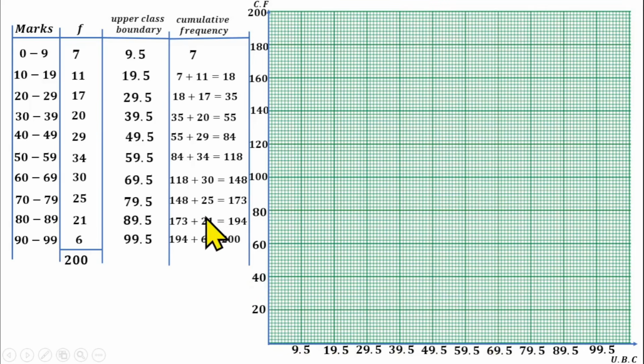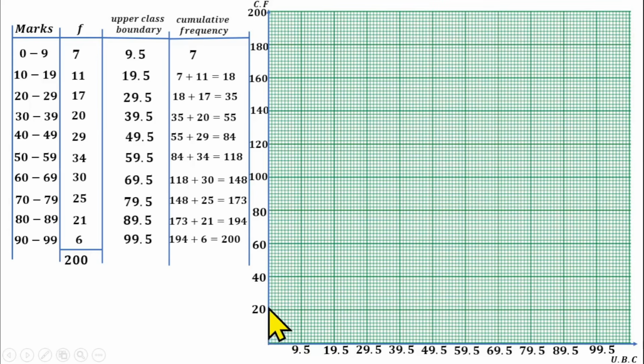Now from there, what can we do? You can now start plotting one after the other. When our upper class boundary is 9.5, our cumulative frequency is 7. So before we plot, we need to know what each small line will represent on the y-axis.